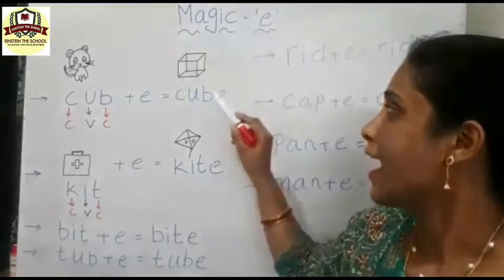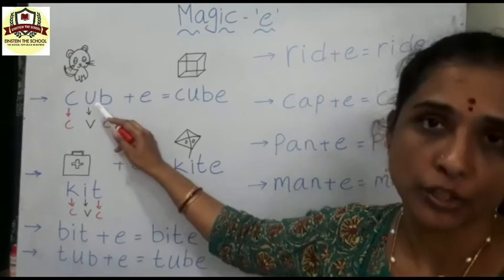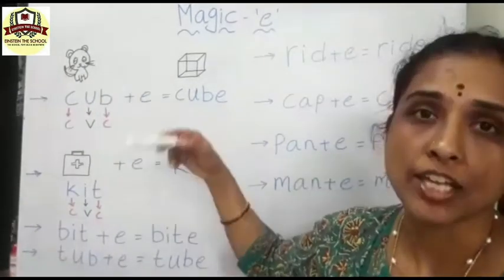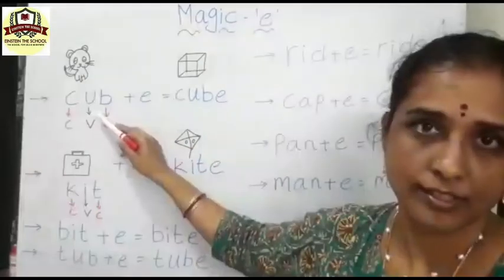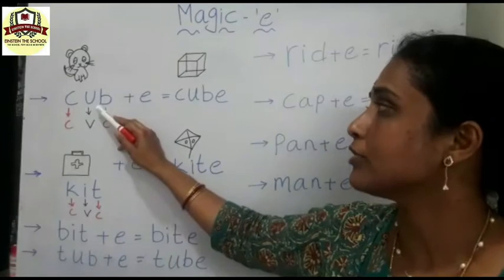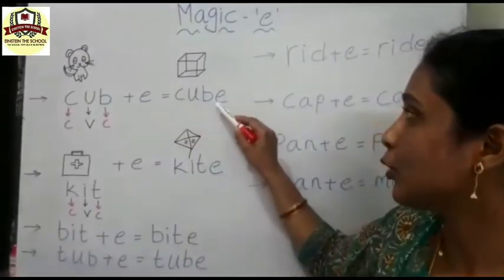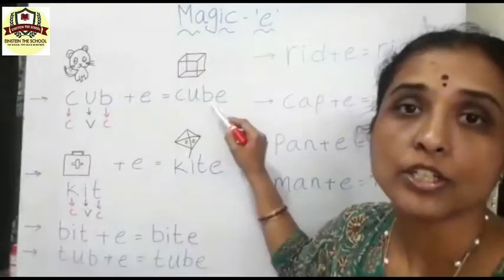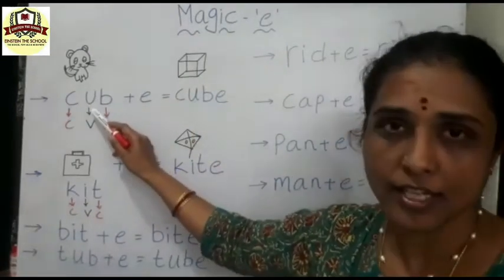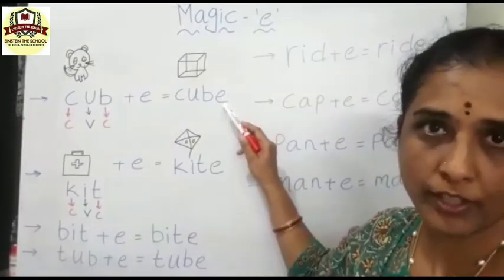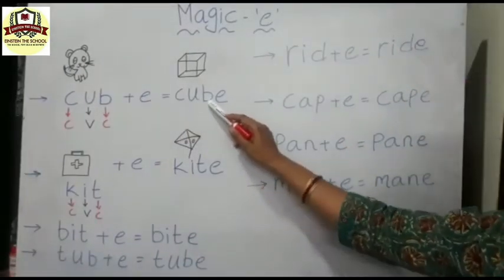That is the magic with the E letter in this word. Understood, children? And here the vowel. Yes, what is the vowel here? U. What is the sounding of the vowel, children, in the word cub? A. Yes, here cube. What is the sounding you can hear? U. Yes, it means the U letter. A changes to U.